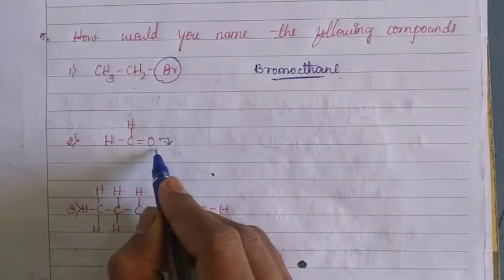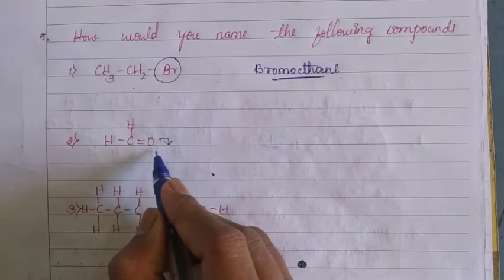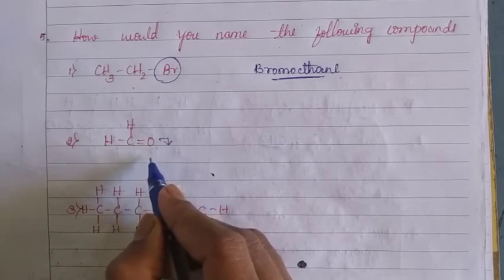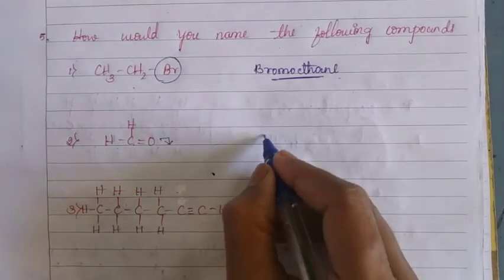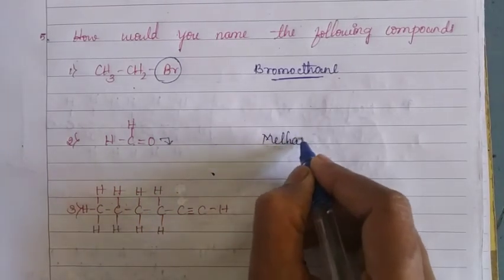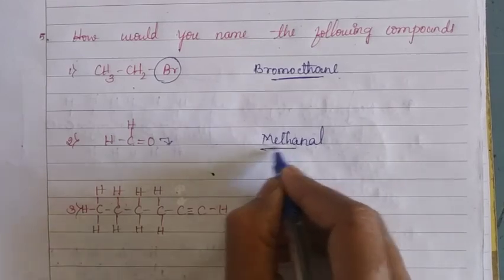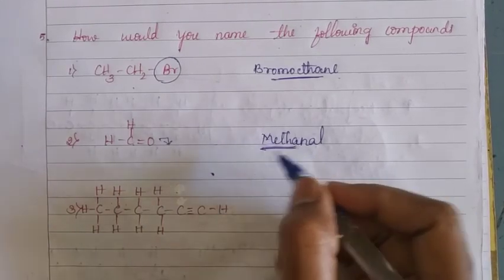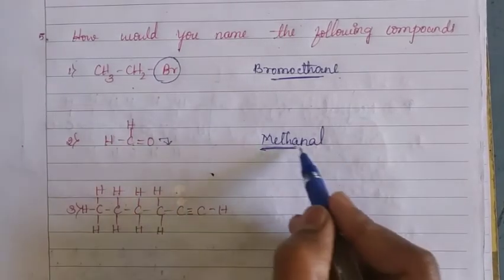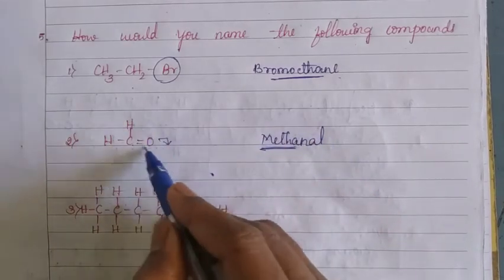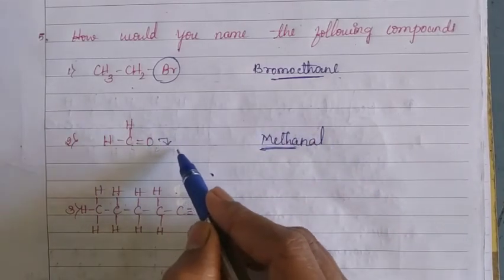The functional group is aldehyde, that ends with al. Totally the name of this carbon compound is methanal. Okay children, meth indicates the number of carbon atoms is only 1, and al indicates the functional group is CHO.